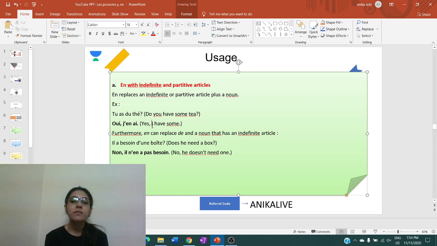Then it can also replace a noun that has an indefinite article. Basically we are talking about quantities over here. With partitive, we are expressing some quantity. How much we don't know, but there is some quantity of the noun, because partitive articles express quantity. Indefinite articles also express quantity in a way. Like for example, if I say j'ai un livre, I have a book. So I'm saying that I have one book. So it is expressing a quantity.